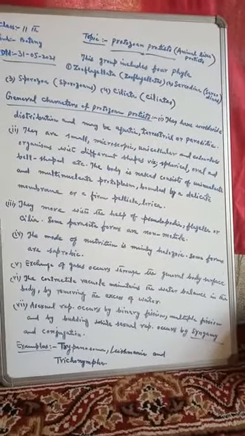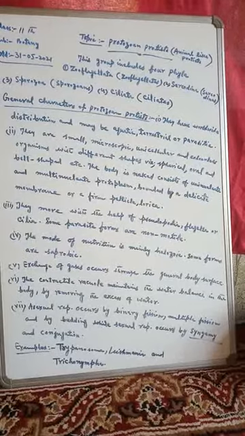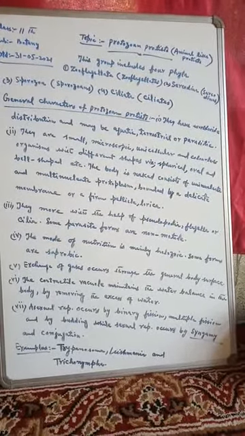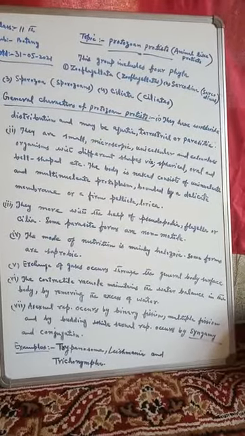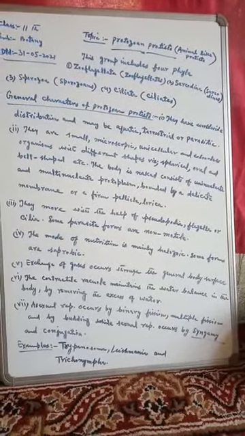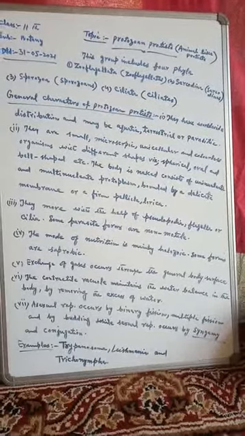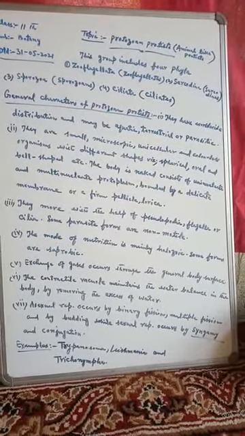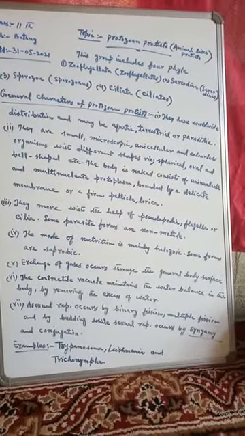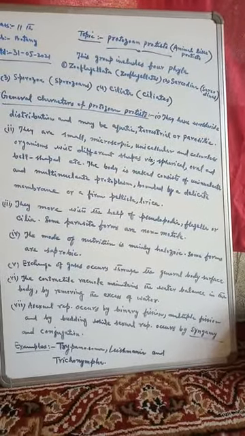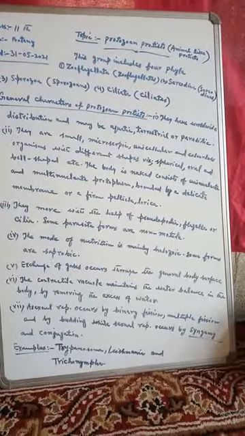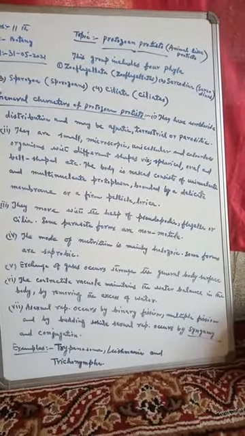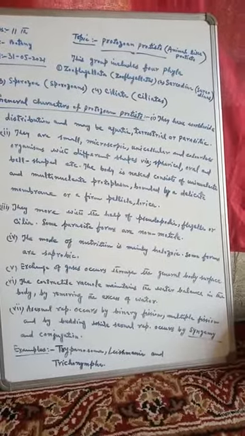The body is naked and consists of uninucleate or multinucleate protoplasm, bounded by a delicate membrane or a firm pellicle, lorica or shell.